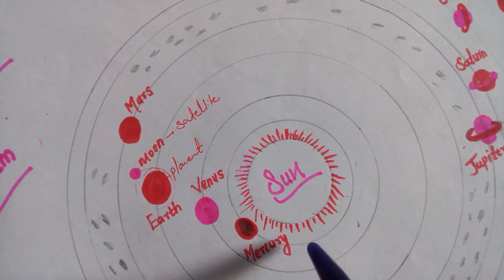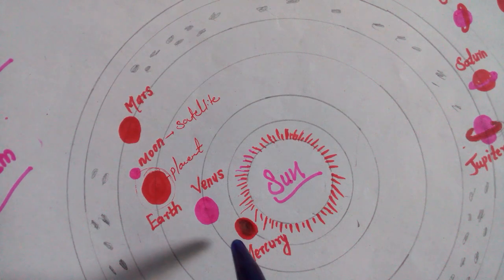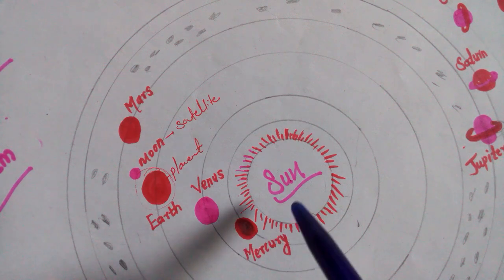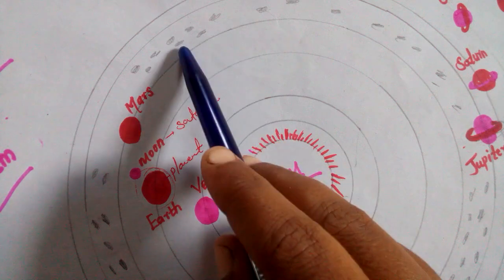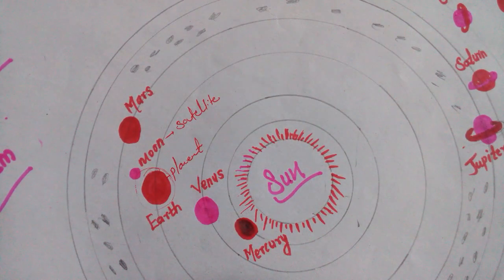All planets and satellites get light from the sun. And if you see this band like structure, it is said to be the asteroid belt.